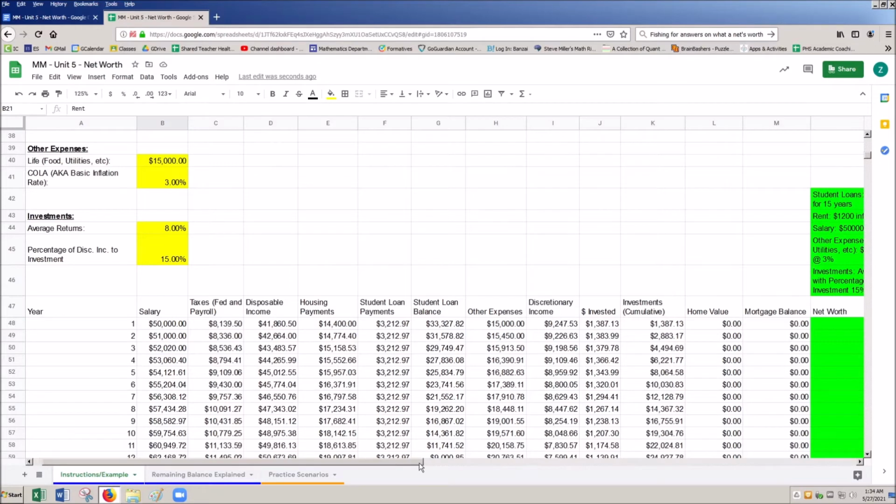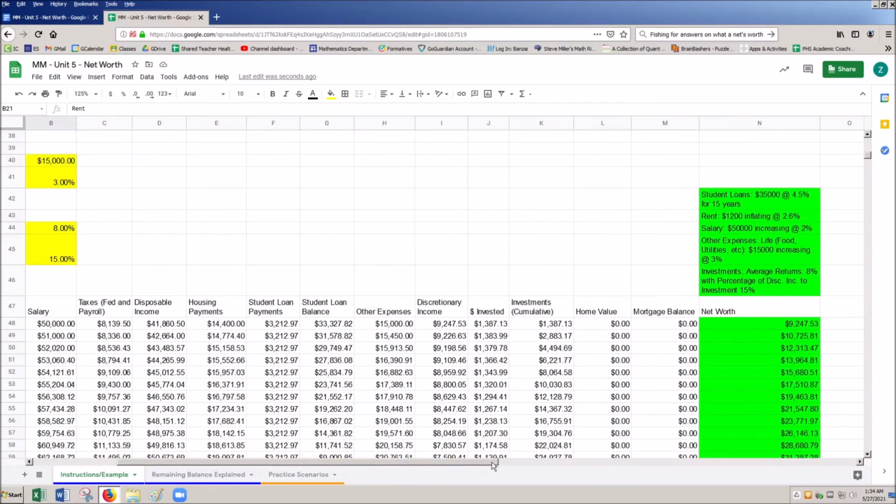And then we get to our actual net worth calculation here. This net worth is basically just taking what we had in our discretionary income, subtracting off whatever we invested, and then adding in our cumulative investments. Again, this is sort of taking it as we go, so I just don't want to double count that value. So that takes care of that. It adds in whatever home value we have and also subtracts off anything we have for a mortgage balance. It should also subtract off our outstanding student loans. So let's throw that on there.